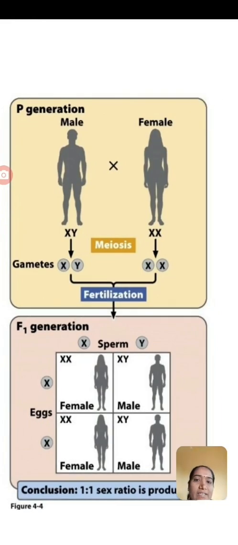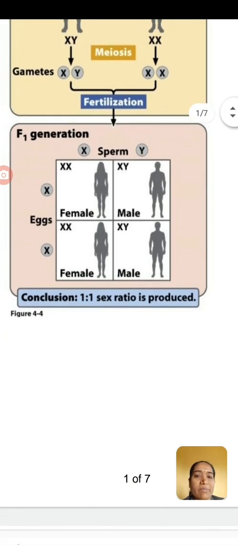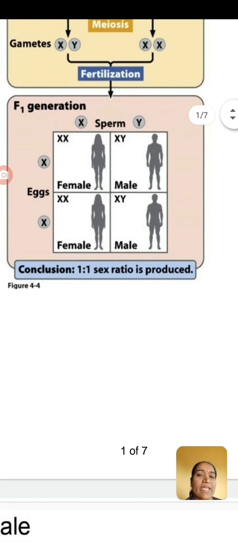A male human being carries the XY chromosomes along with 22 pairs of autosomes, while a female also carries 22 pairs of autosomes and XX chromosomes. Then during gamete formation they get separated, and after fertilization they form a male or female child. Towards the left side there is female and towards the right side there is male. The conclusion is that they are obtained in a 1:1 ratio.